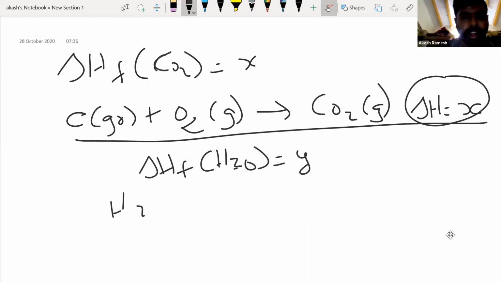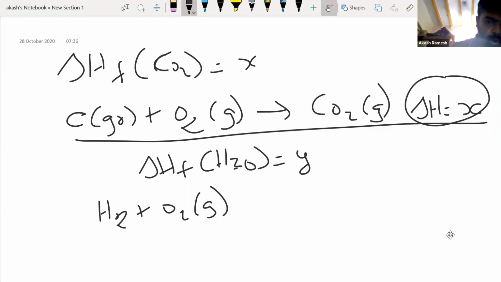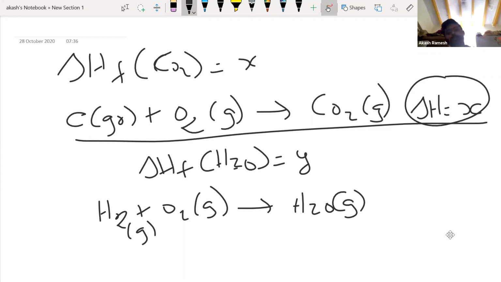Okay, so obviously I know for hydrogen, the most stable state is H2, no doubt about it. Let me write it properly. For hydrogen, the most stable state is H2, and last time we saw for oxygen it is O2, and obviously I'm going to form H2O, H2O gas, gas or liquid, depends. Okay, this is also H2 gas. So now is this equation correct? Can I tell that for this reaction the enthalpy value is Y? Are we making any mistake here?